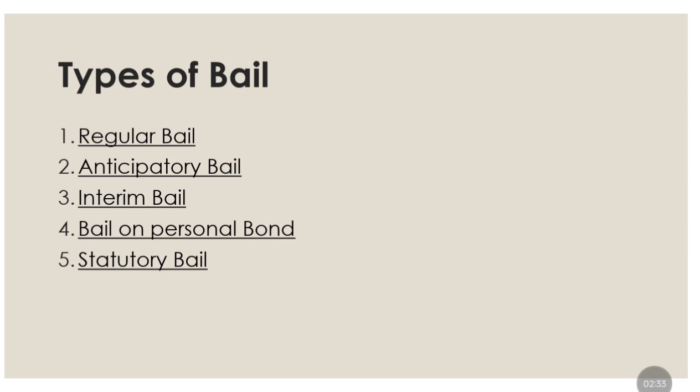Statutory bail. This is an absolute right of the accused if the investigating agency fails to complete its investigation and file the charge sheet within the statutory time limit, for example, 60 or 90 days. It is granted under Section 167 clause 2 of the CrPC, giving the accused the mandatory right to be released regardless of the offence's gravity.